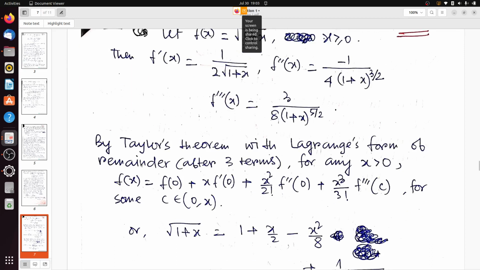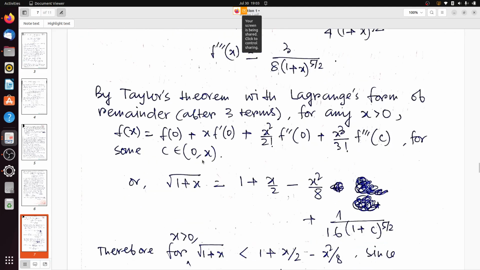So by using Taylor's theorem with Lagrange's form of remainder after 3 terms, for any x greater than 0, we will write f x as f of 0 plus x into f prime 0 plus x square by factorial 2 into f double prime 0 plus x cube by factorial 3 into f triple prime c, for some c belonging to 0 to x.